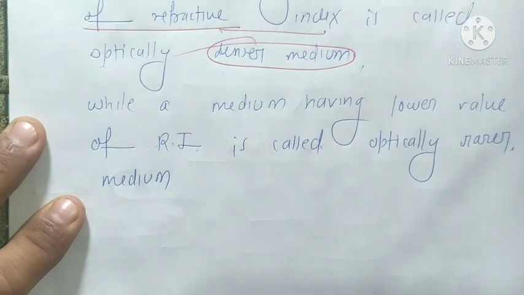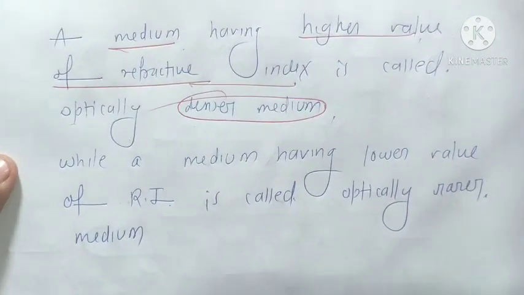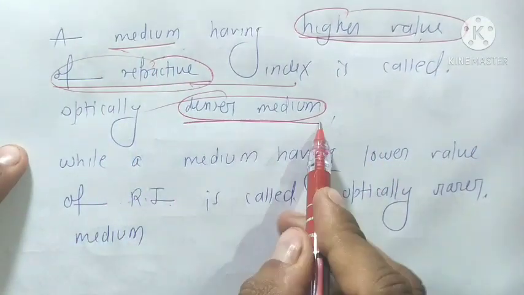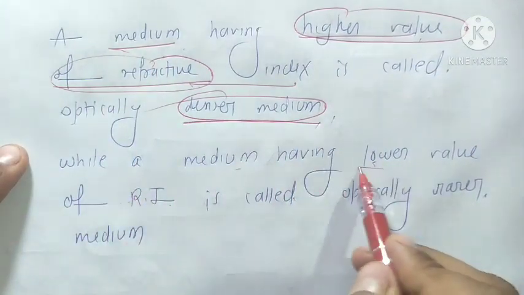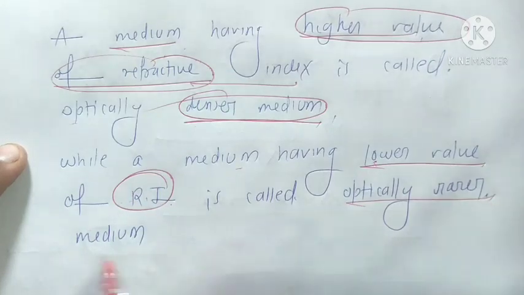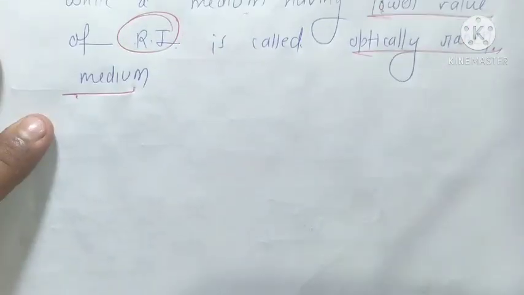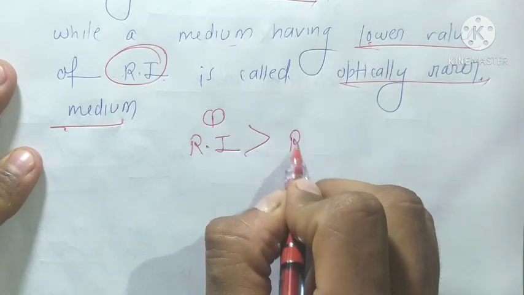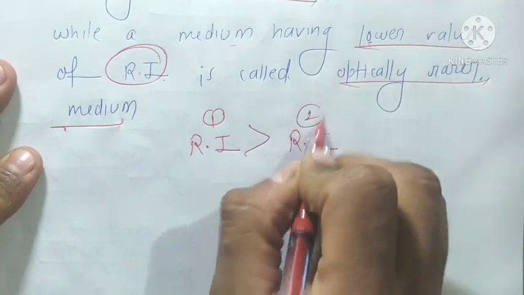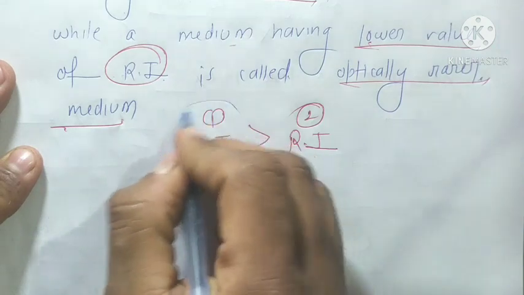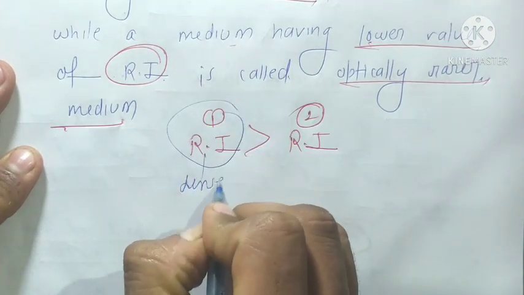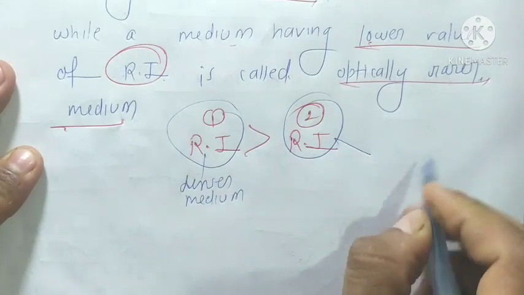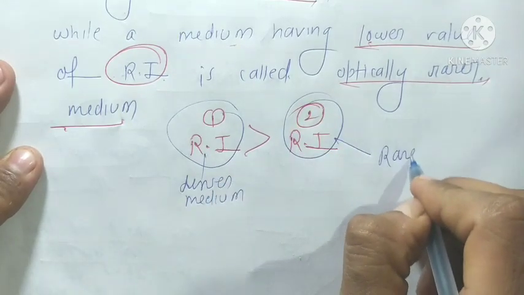So this is the difference between them: a medium with a higher refractive index is called a denser medium, while a medium with a lower refractive index is called an optically rarer medium. If the RI of medium 1 is greater than the RI of medium 2, then medium 1 is the denser medium and medium 2 represents the rarer medium.